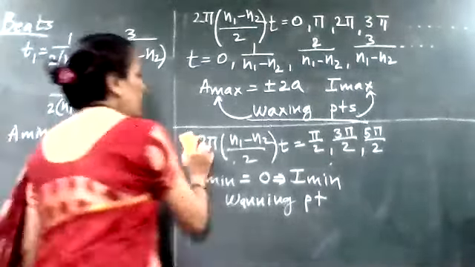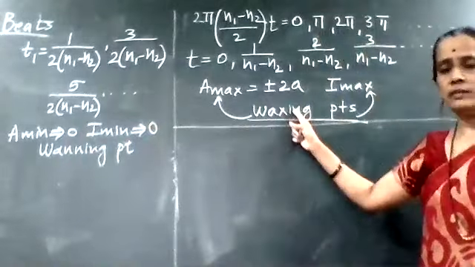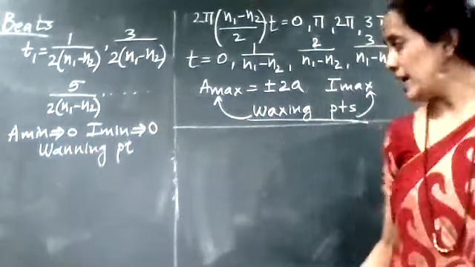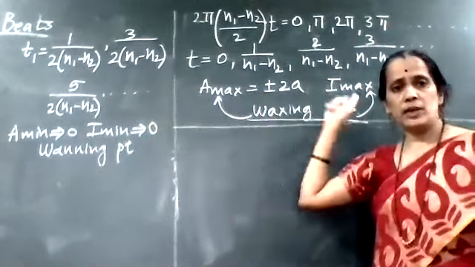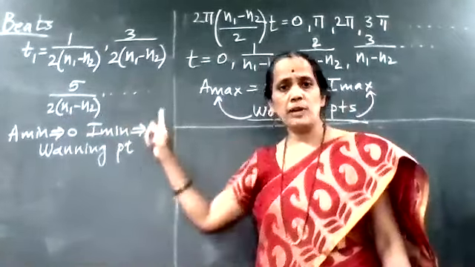So see here, at what time interval am I getting waxing? Waxing means amplitude is maximum, intensity is maximum. So at the waxing point, I am getting maximum amplitude, intensity maximum. At the waning point, I am getting amplitude minimum, intensity minimum.